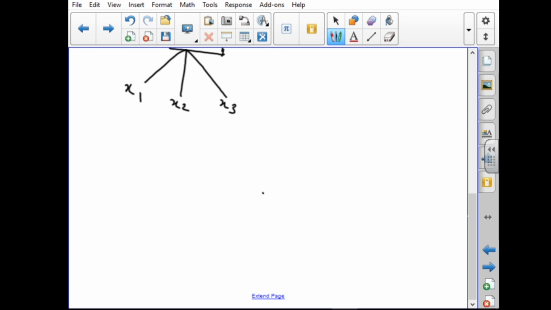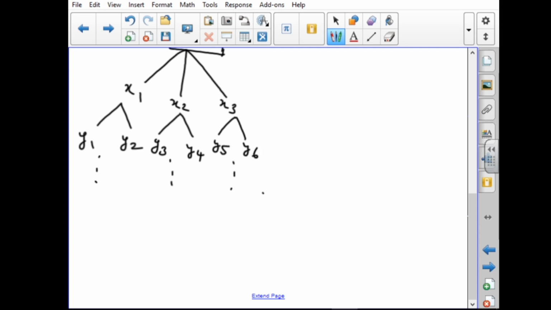Otherwise, I again factorize the number which is not prime. So x1 is not prime, so again I split it into factors, getting y1, y2. x2 is also not prime, so again I split it into factors, getting y3, y4. Here also I am getting factors y5 and y6. It will go on like that. So we split all the factors, and when all the terms are prime, I can stop.